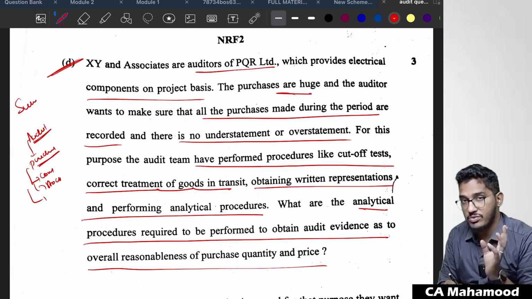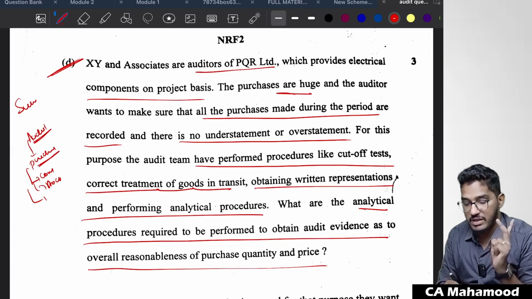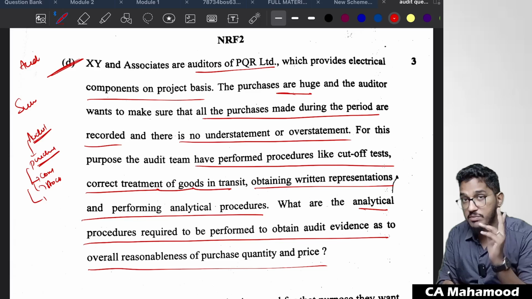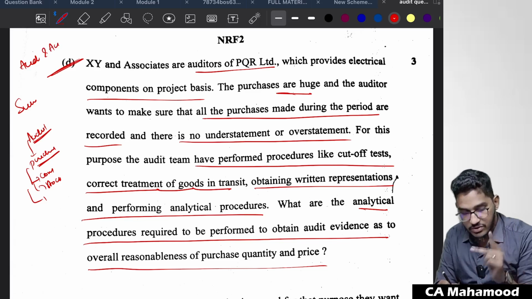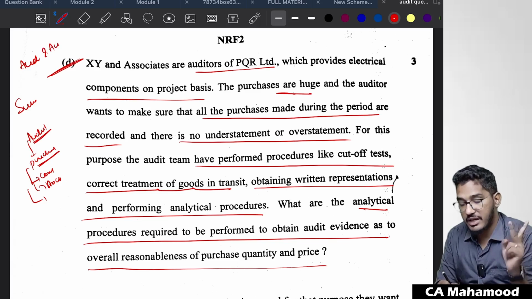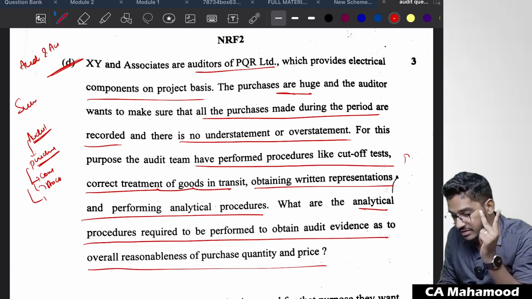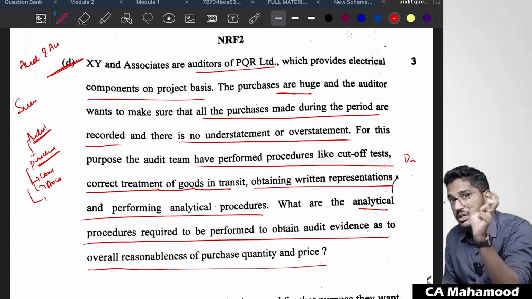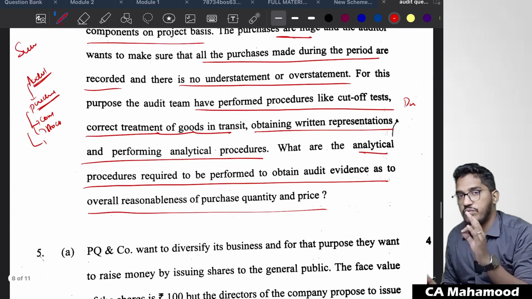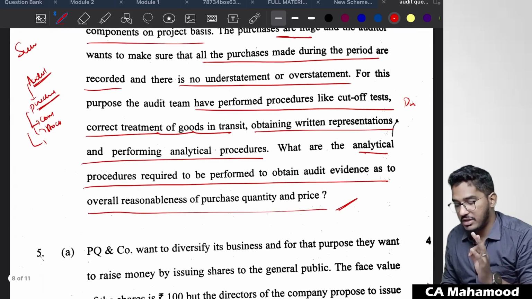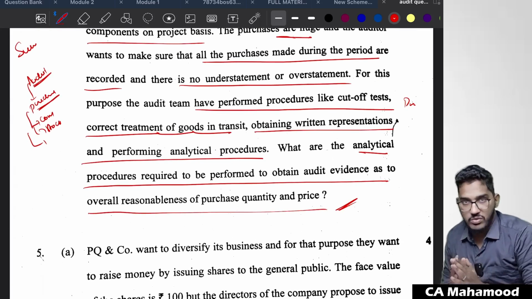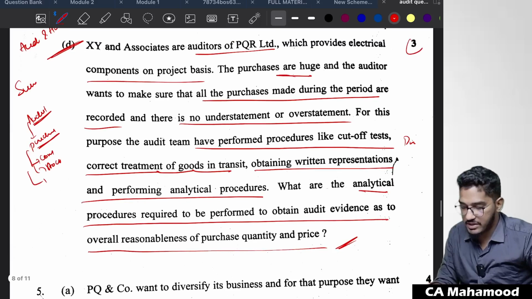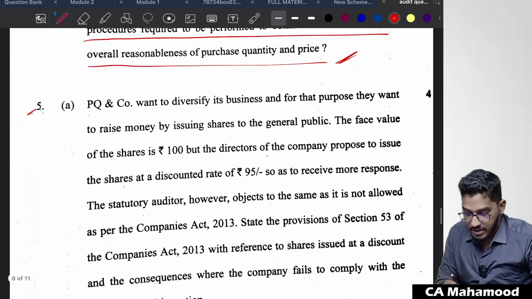If you remember, in the last 2 days, I have released 2 summary materials. One is the audit of items of financial statements summary material, and one more is the audit of various entities summary. So these 2 summaries I have released recently, and if you would have gone through that, in the purchases section, I have specifically mentioned what analytical procedures. In the summary also I have included. So there will be some 3-4 analytical procedures. They would mention that, and you are required to write those 3-4 analytical procedures here. 3 marks, easy scoring. Next one.